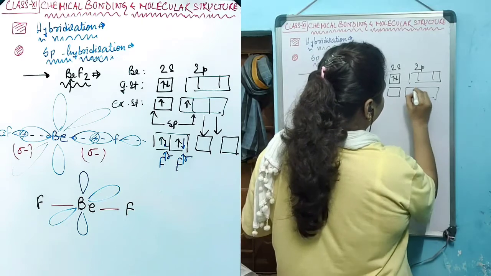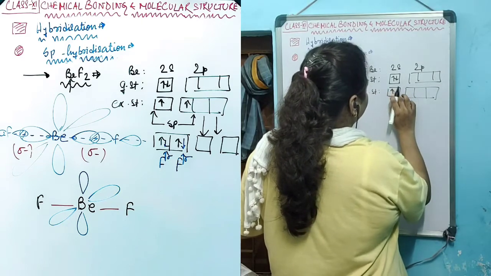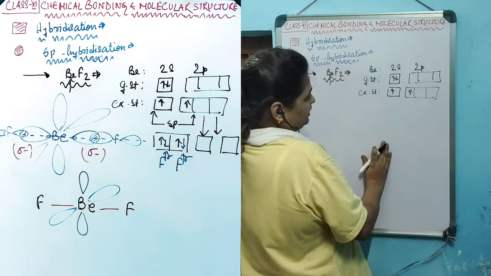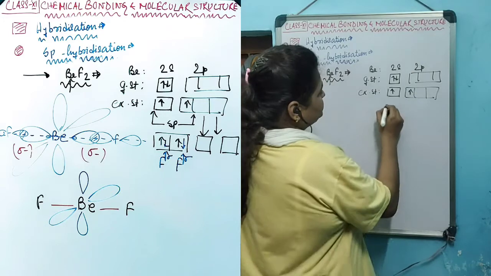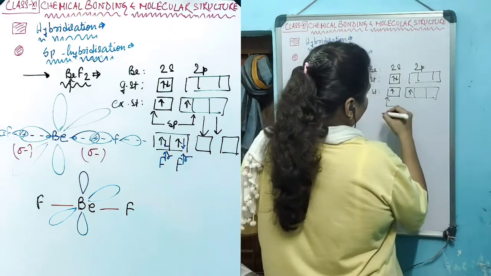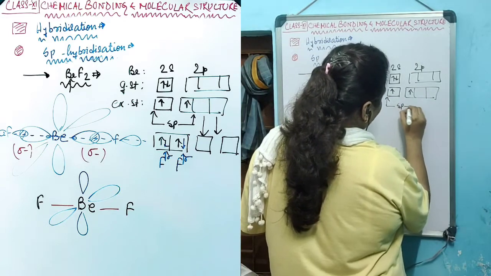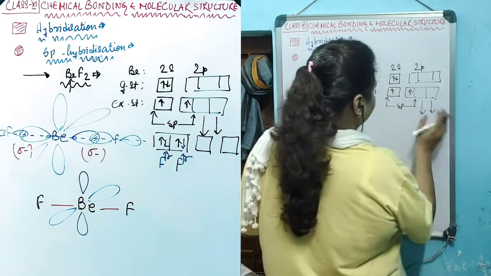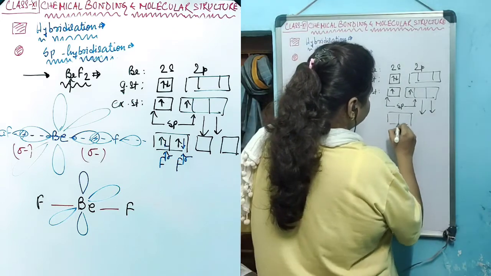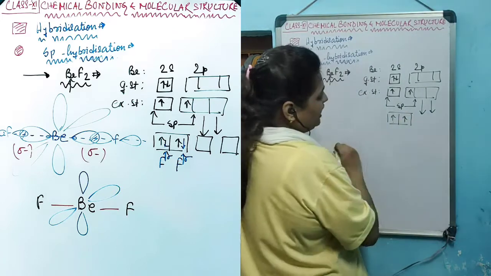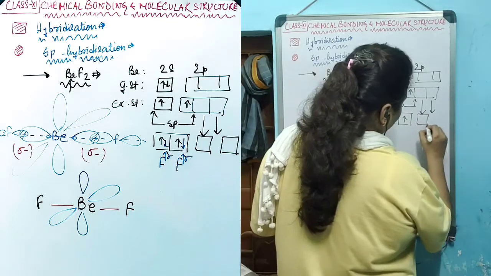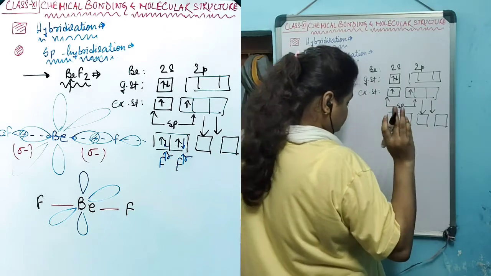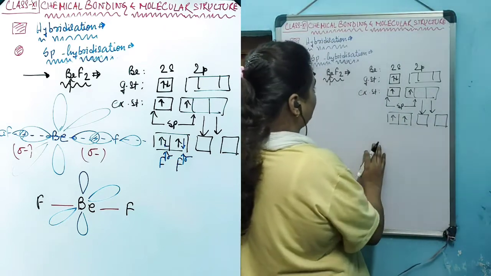Therefore, a rearrangement will happen. One electron from 2s will jump to the 2p orbital, creating 2 unpaired electrons. As 2 sigma bonds are needed, one s orbital will combine with one p orbital to form sp orbitals, and 2 pure p orbitals will be retained. As a result, this will form 2 sp orbitals having 2 unpaired electrons, and 2 pure p vacant orbitals will also be there.